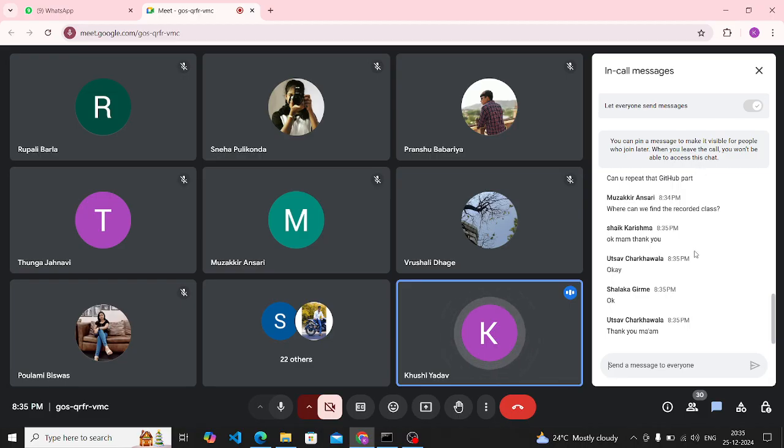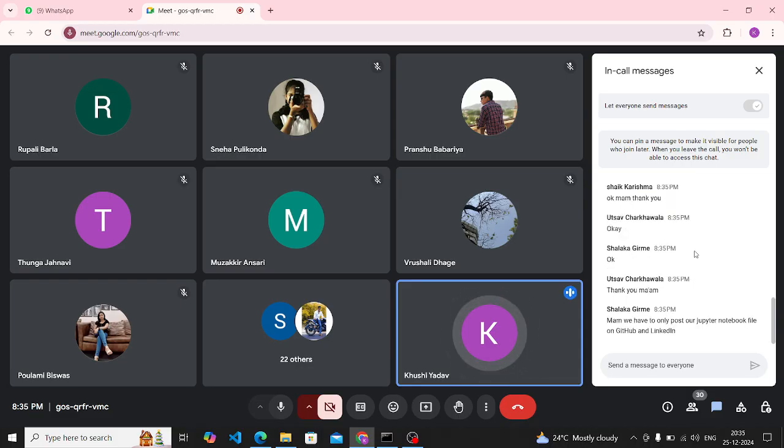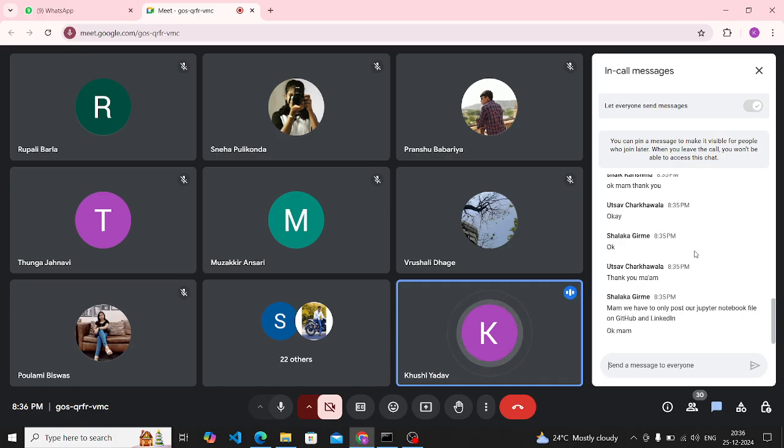Okay. So everything is clear. So yes, guys, please complete and submit your task on time, because for receiving your completion certificate, you have to complete all your tasks on time. If you face any doubt regarding this, you can ask me in the doubt group. Those who have any query right now can ask me in the chat box. Yes, Shalaka. Those who have any more doubt can ask me in the doubt group. Else, you all can leave now. The class is over, and we'll see you in the next class. Okay, thank you.